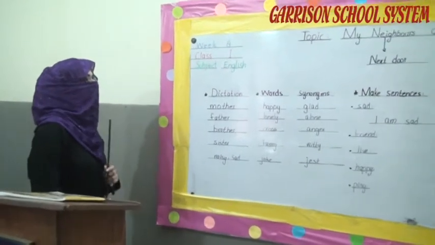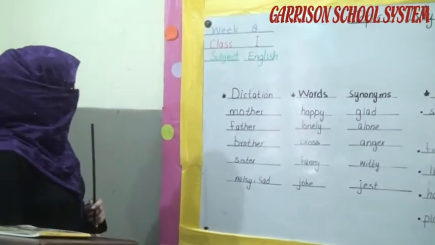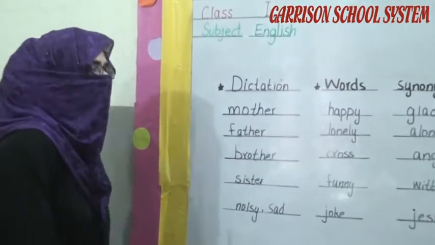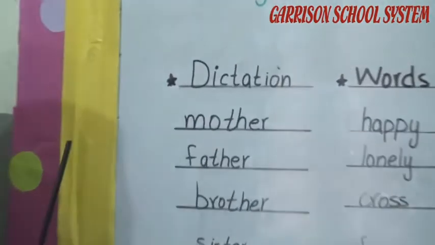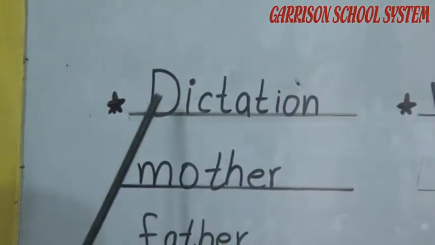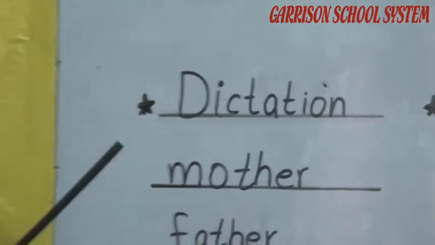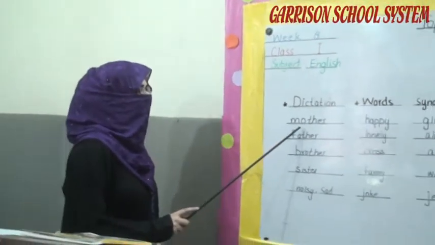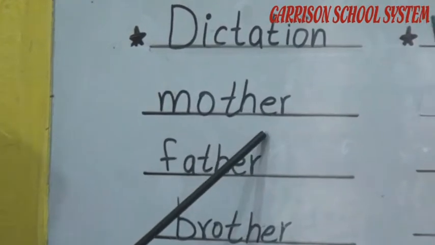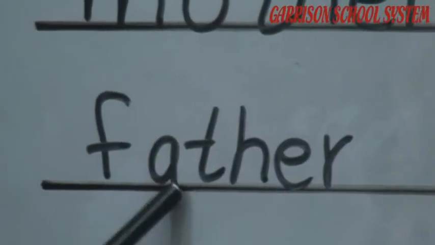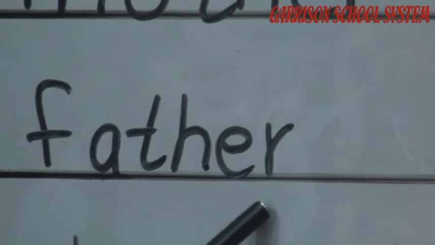Okay students, now this is your homework that you have to do in your notebooks. The first activity you should do in your notebook is about your dictation words, difficult words. Now the first one is M-O-T-H-E-R, mother. Next one, F-A-T-H-E-R, father.